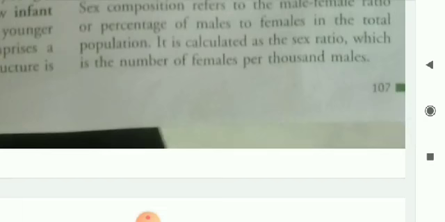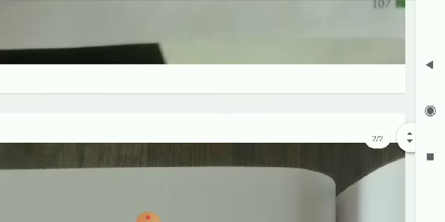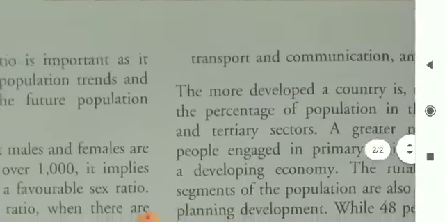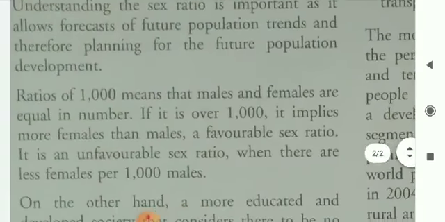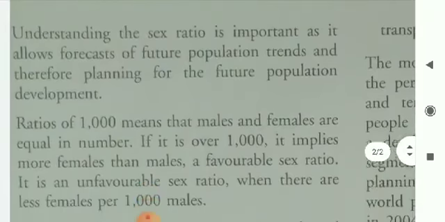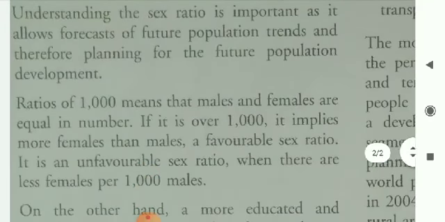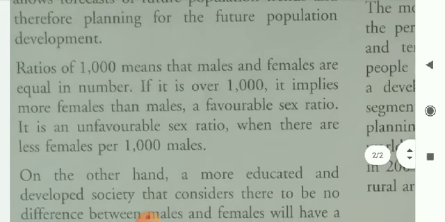It is calculated as the sex ratio, which is the number of females per 1000 males. Understanding the sex ratio is important as it allows forecast of future population trends and therefore planning for the future population development.